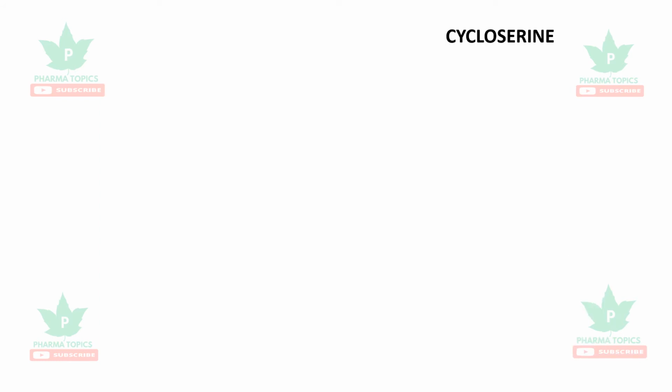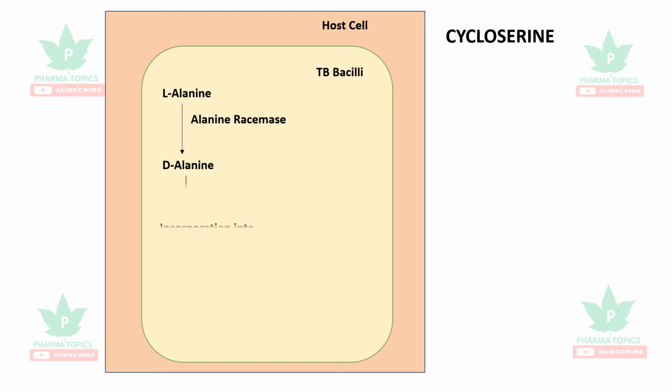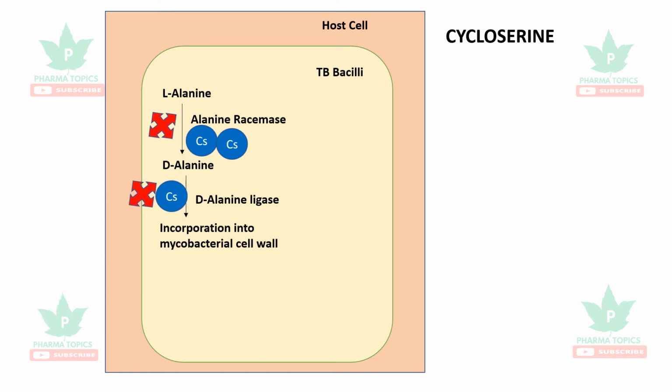Next drug is cycloserine. In case of TB bacilli, we have already discussed that L-alanine is converted to D-alanine and it is incorporated into the mycobacterial cell wall. Two enzymes are involved, alanine racemase and D-alanine ligase. Cycloserine actually enters into the TB bacilli cells and inhibits alanine racemase and D-alanine ligase. It reduces the integrity of the mycobacterial cell wall and its division.